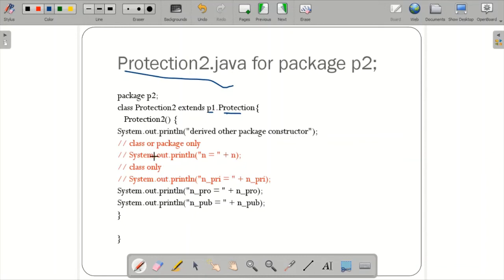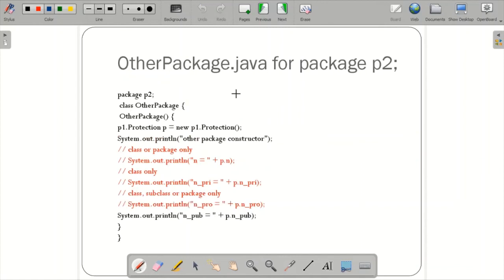Here you know private will not be allowed, even default also it will not allow, n it will not allow, only these 2 statements will be allowed. That is regarding the protection2.java. Okay, why will protected be allowed? Because this is a class which inherits the property from the protection class of package 1.